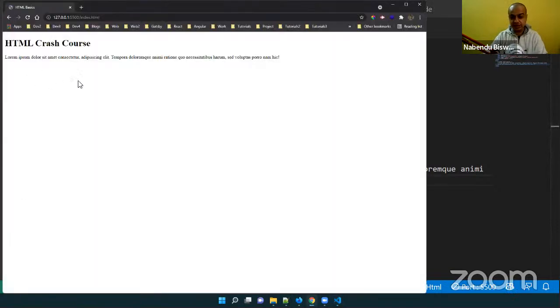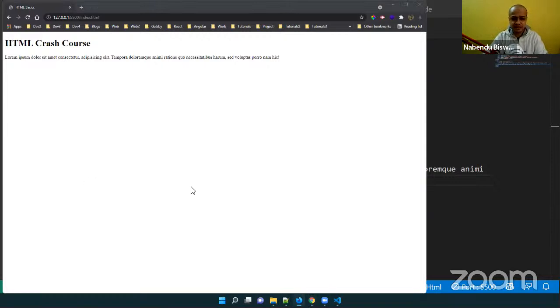Just save it and see, that is removed instantly, and we don't have to reload every time. This is known as hot reload in programming terms. This is very important and very easy to do. All developers work like this, so they do the easier thing.